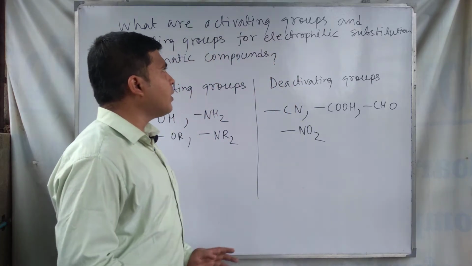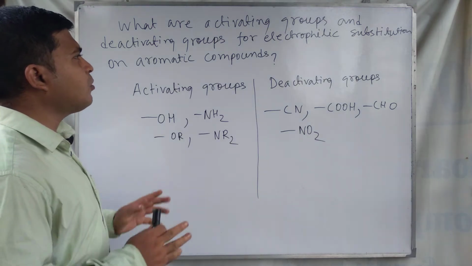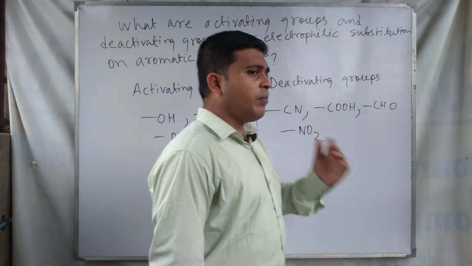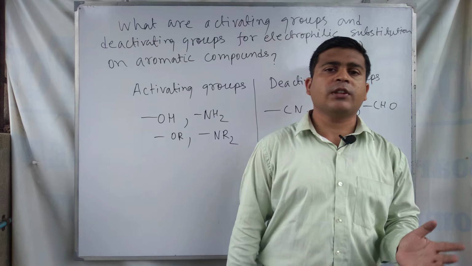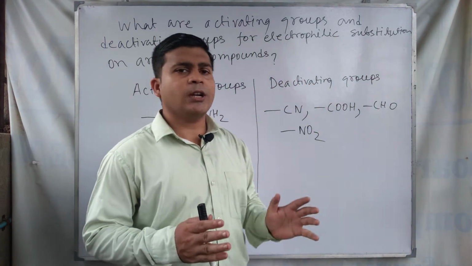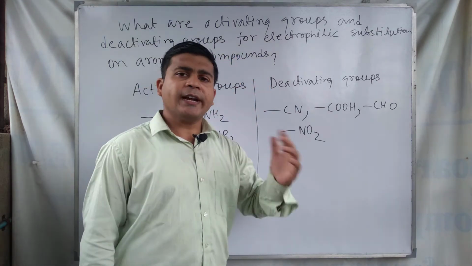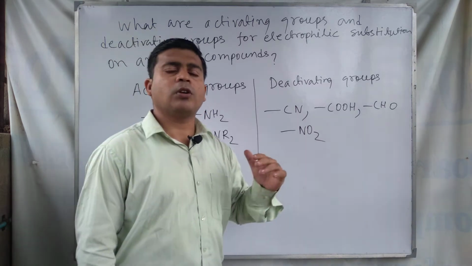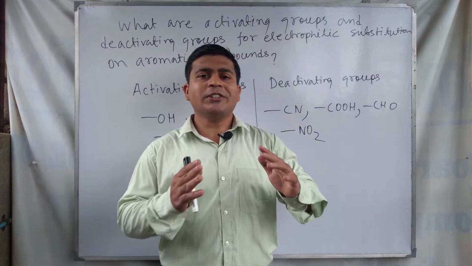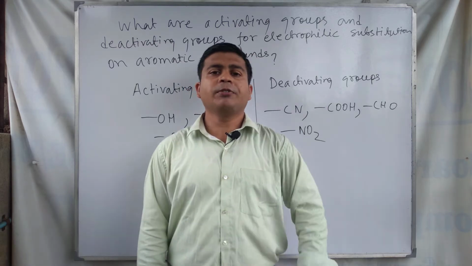The topic for discussion is what are activating groups and deactivating groups for electrophilic substitution on aromatic compounds. For the aromatic compounds, for further electrophilic substitutions, we can say that some groups or substituents are deactivating the benzene ring, and some groups of atoms are activating the benzene ring. So we discuss the activating effect and deactivating effect of the substituents in this video lecture.